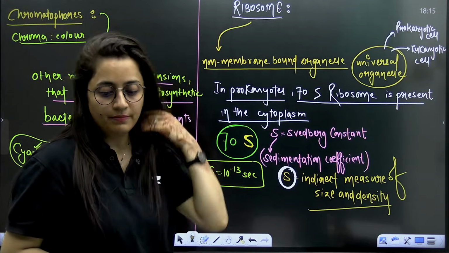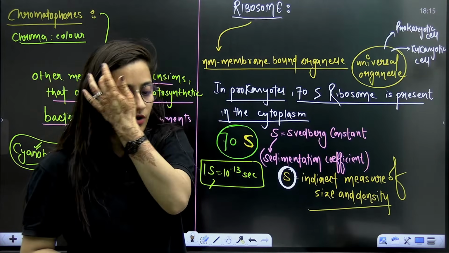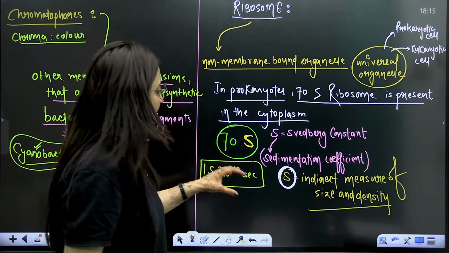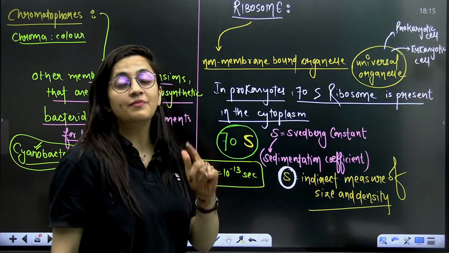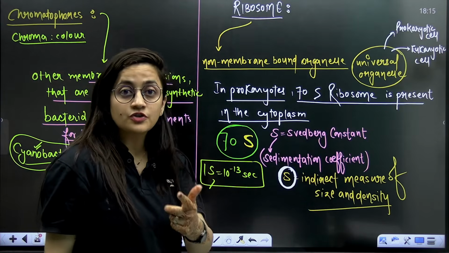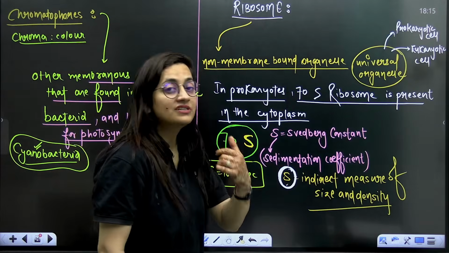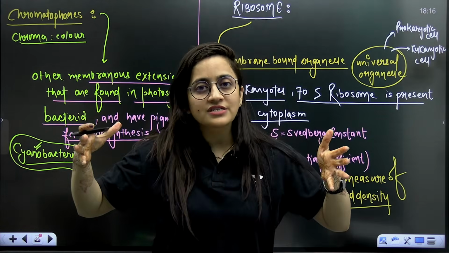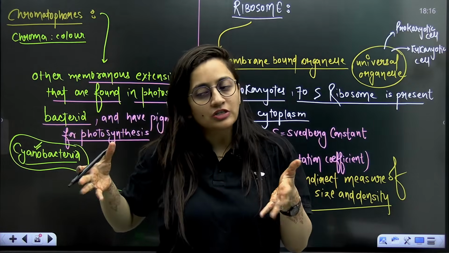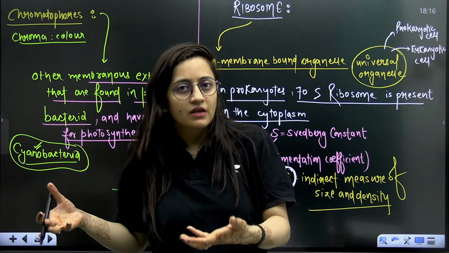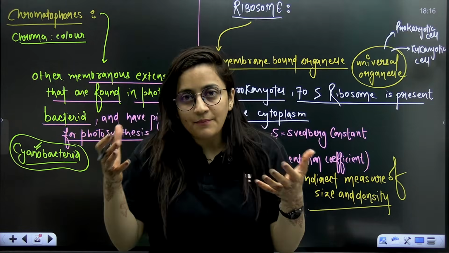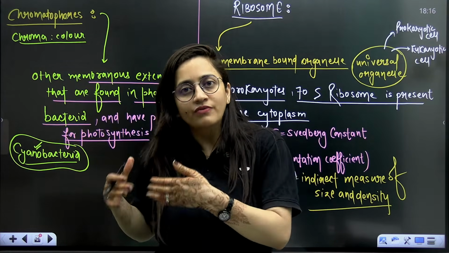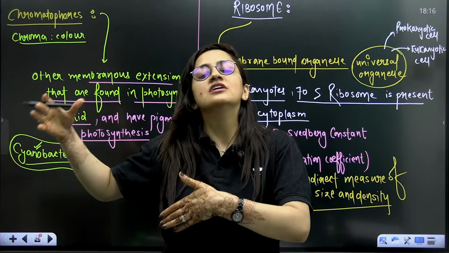This is your Swedberg here. Is that clear, everybody? This is your S. So it is an indirect measure of size and density, not the direct measure. It is telling us about the time taken by a substance to settle down. Obviously, if something is of large size and has a compact structure, it will settle down quickly in comparison to the one which is comparatively smaller. So the one which settles down very quickly will have a large Swedberg value.